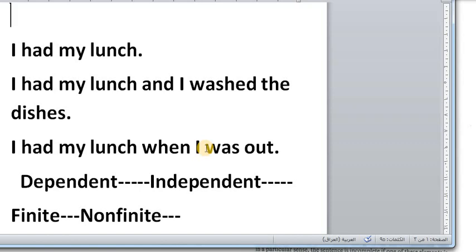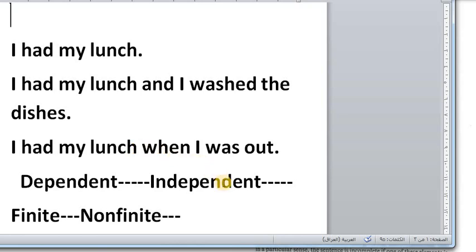When I was out can be omitted from the sentence, but you cannot omit I had my lunch and say only when I was out. If you say when I was out, the listener is going to ask you, what did you do? What about being out? So the first one is simple, the second is compound, and the last one is known as a complex sentence.